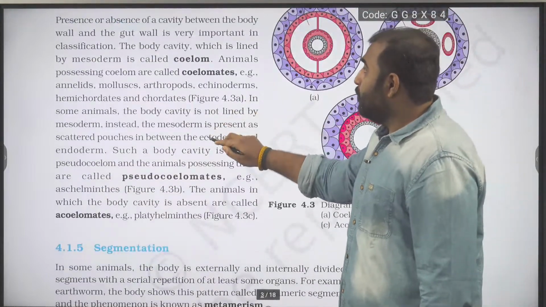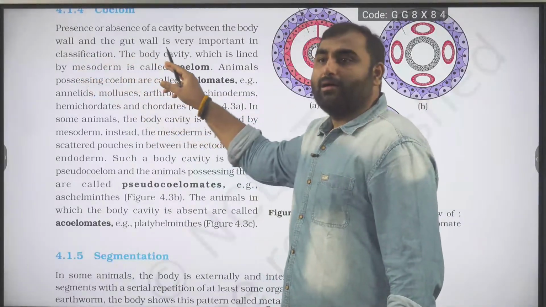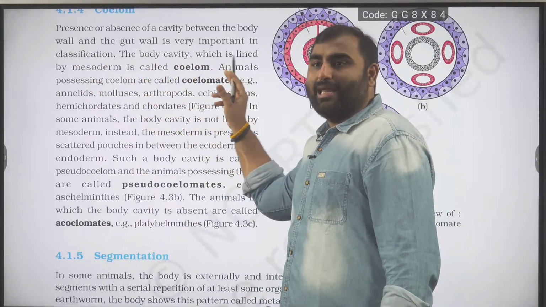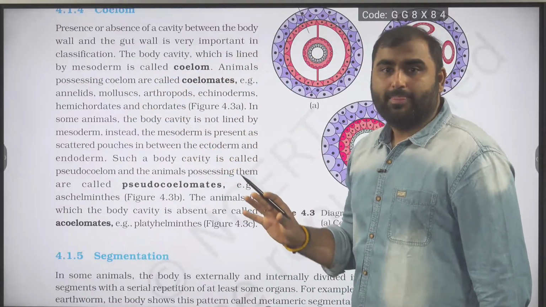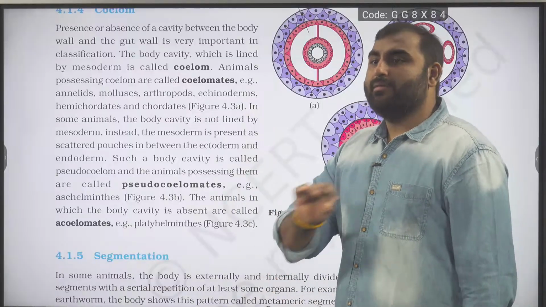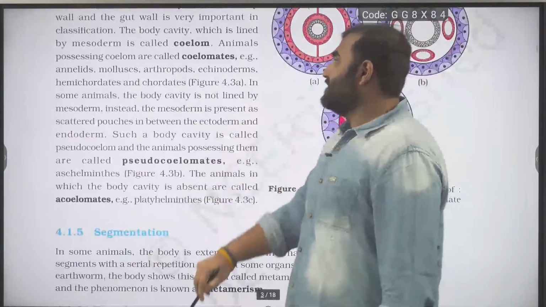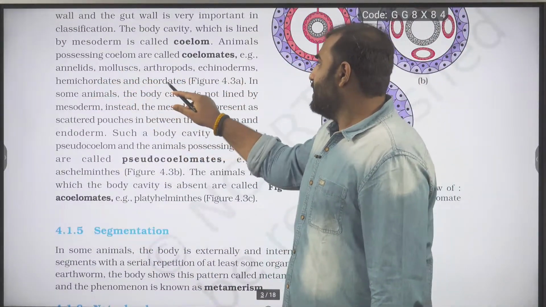See what they have written: presence or absence of a cavity between the body wall and the gut wall is very important in classification. The body cavity which is lined by mesoderm is called coelom. Very important line. A body cavity lined by mesoderm. If the body cavity is not lined by mesoderm, it is not a true coelom. Animals possessing coelom are called coelomates. Which examples have they given? Annelida, Mollusca, Arthropoda, Echinodermata, Hemichordata and Chordata.